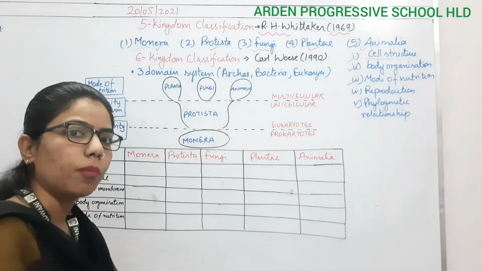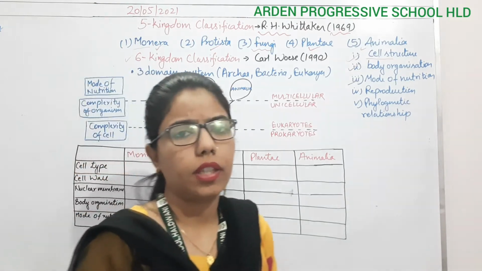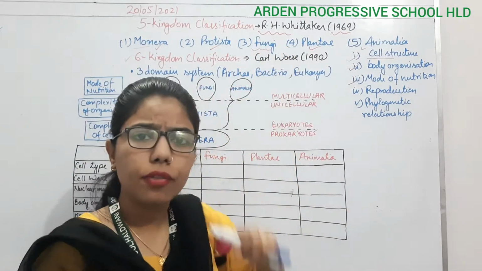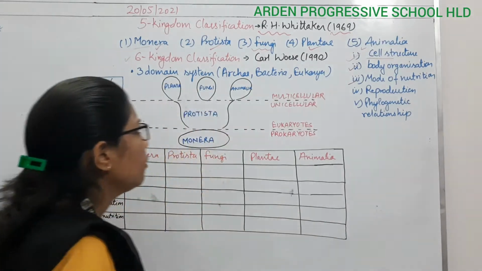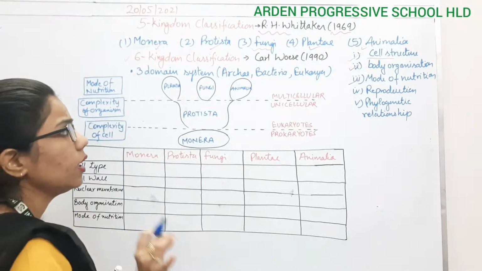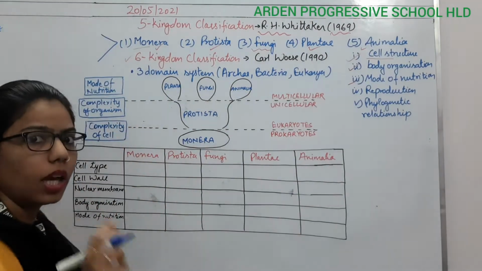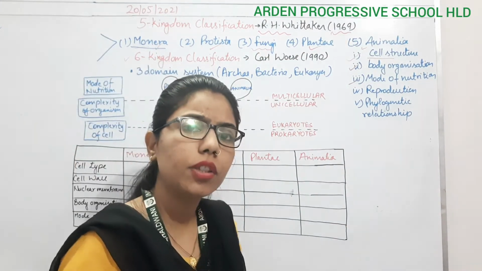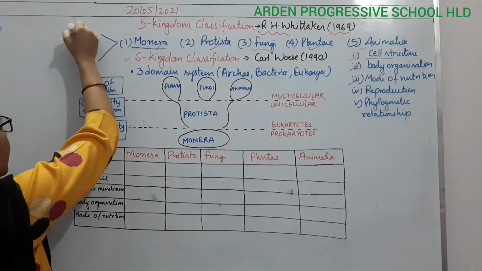Okay, now we also have the six kingdom classification. This is not anything big here, but the five kingdom classification is the one acceptably used. According to the six kingdom classification, they expanded the kingdom Monera into two parts, because Monerans are the bacteria. The bacteria present from the primitive time, the older bacteria, they called Archaebacteria.